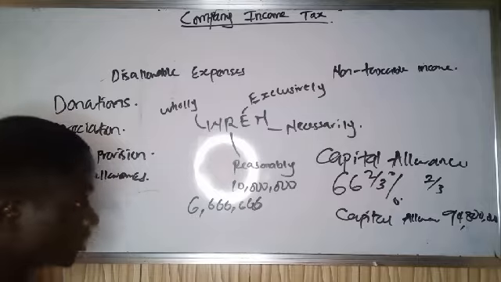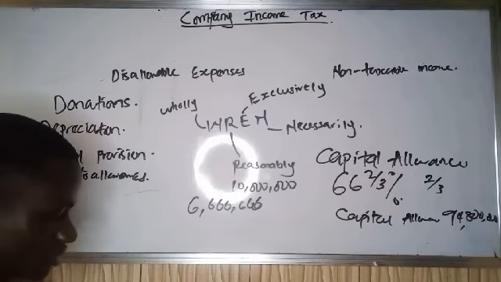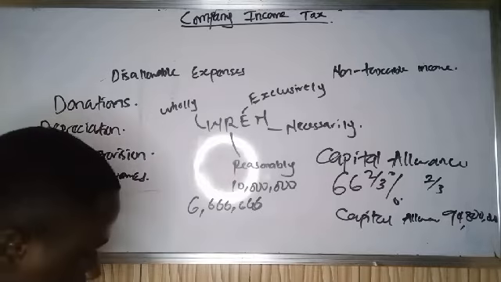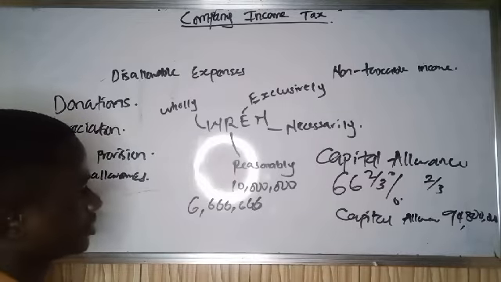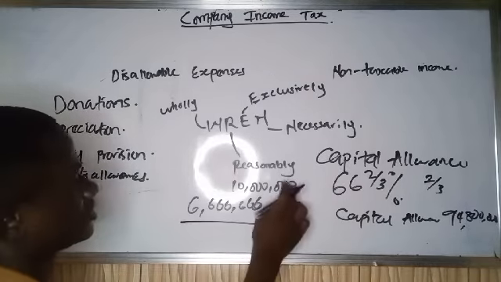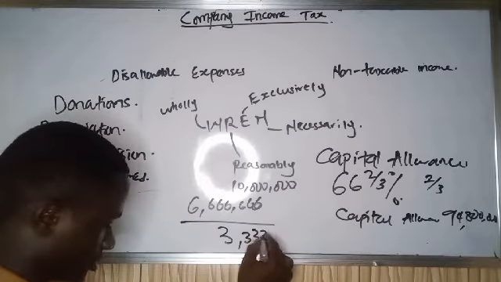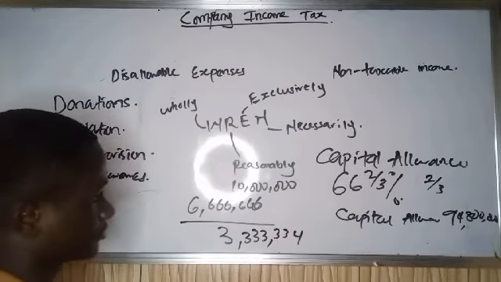minus 6,666,666 naira. If I subtract this from this, I will have 3,333,334.